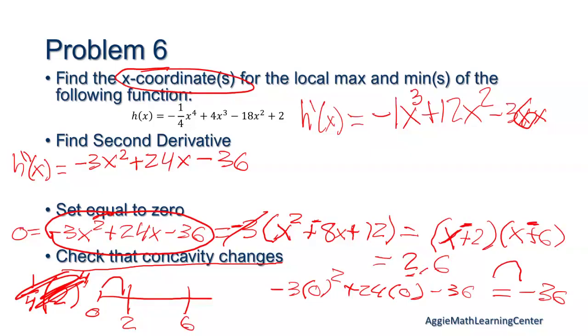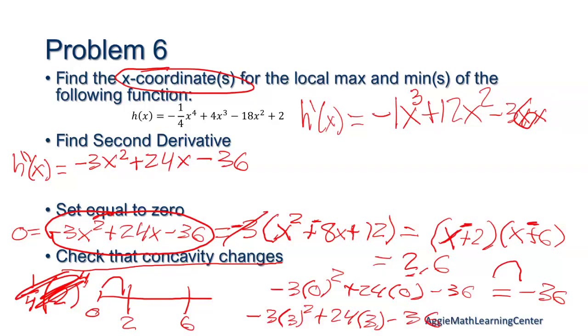Okay, now we need something between 2 and 6. Say 3 maybe? Okay, so -3 times 3 squared plus 24 times 3 minus 36. Okay, that's kind of a mess.